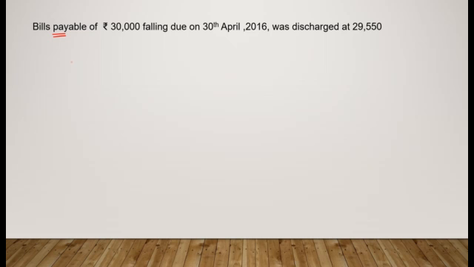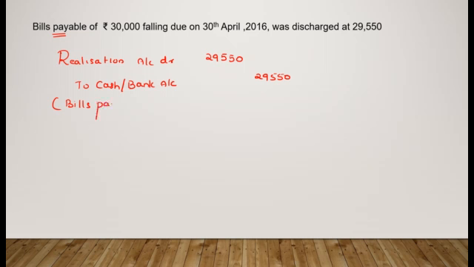When we are showing the payment, we will be debiting the realization account with the value of 29,550, and we would be showing the payment to the cash or bank account, 29,550. So this is for bills payable being discharged.